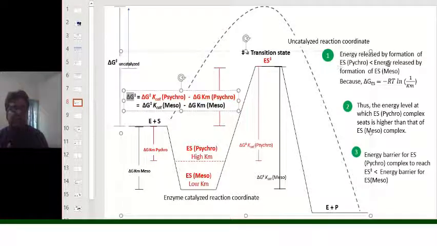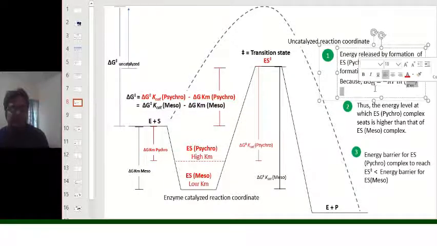That energy released by the formation of ES complex for cyclophilic enzyme is always lesser than the energy released by the formation of the ES complex for the mesophilic enzymes, because del G ES is equal to minus RT natural log of 1 over Km. So when the Km is higher, the change in energy will be much higher for the mesophilic enzyme than the cyclophilic enzymes.